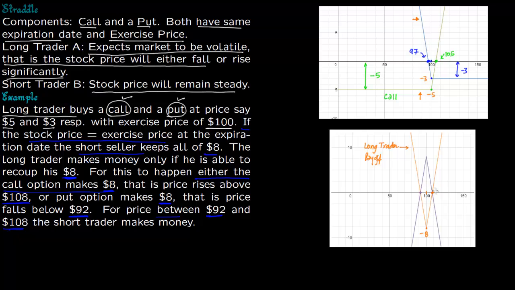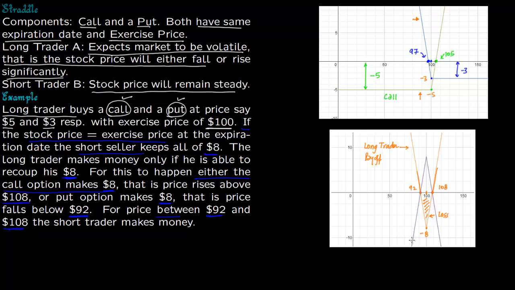So if the call option makes money, that means the stock price is 108 or more, or the stock price is 92 or less. So the trader will make money when this orange line is above the x-axis. The trader is going to make money in this portion, and in this portion the trader will make a loss, that is between 92 and 108 the trader makes a loss.